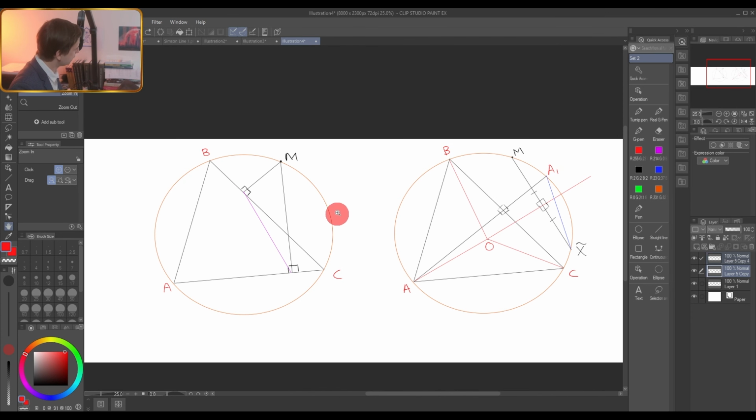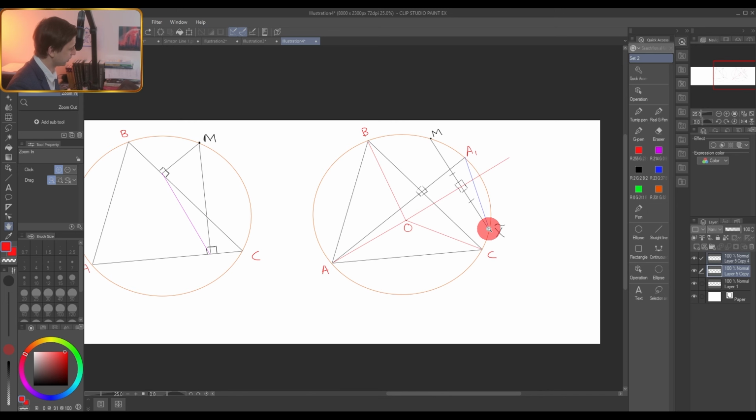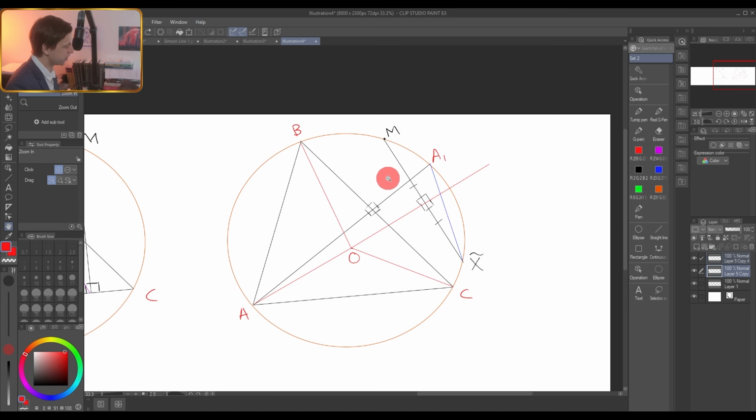I separated the picture into two parts. On the left side, I have only the Simpson line, and I need to show that this Simpson line is parallel to A1x. It's a great idea, especially if you have some complicated geometry, to separate, because imagine if I needed to draw the Simpson line in this picture, where I also need to define A1 as this extension of the altitude, and X as a symmetrical point of M with respect to the diameter. Besides these points, I would have to draw perpendiculars like this, and the picture would be overburdened with elements, and it would be very difficult to see even simple things.